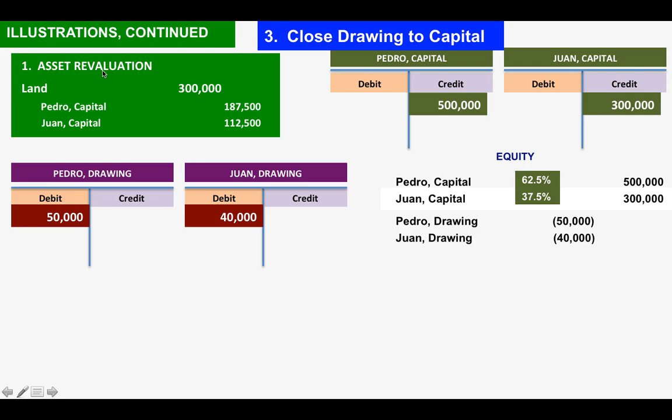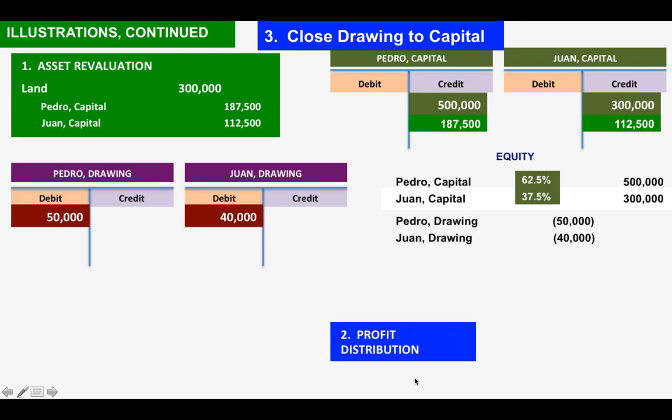It is a continuation. So here, with the asset revaluation, we are now going to post this capital distribution from asset revaluation to the respective capital accounts of Pedro and Juan. So you will have here 187,500 and 112,500. We also did the distribution of profit from the previous slide.